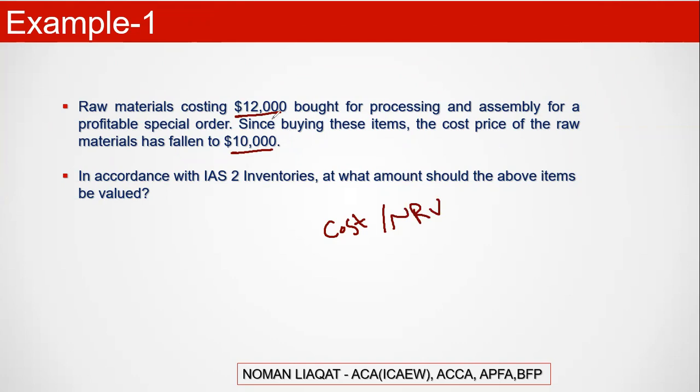So what should I do? I should record my inventory at $12,000 and not at $10,000. Why? Because $10,000 is my replacement cost. But IAS-2 only deals with your cost and not with your replacement cost. So these are some technical points that you should be aware of while you are dealing with advanced level questions.